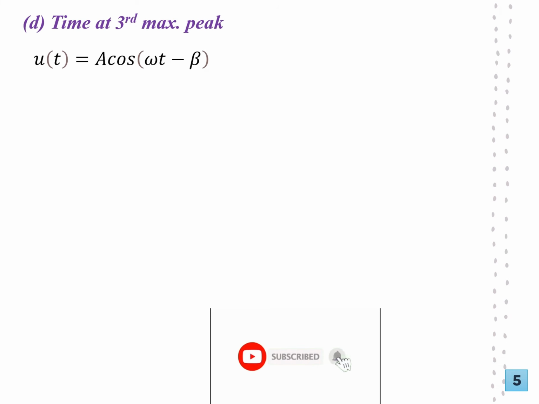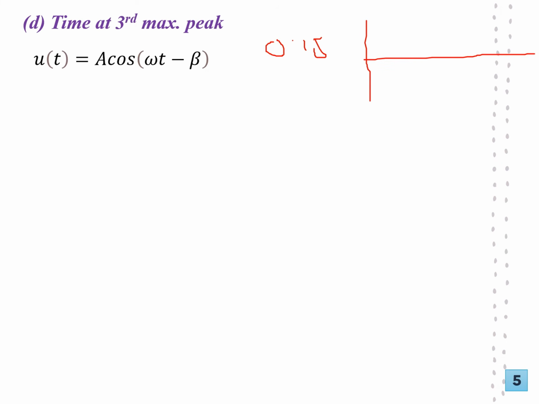Finally, the last part of our problem is, at what time does the third maximum peak occur? Remember, you might be tricked because you have already calculated the time, the period, at 0.15 second. You might just come and try to think of multiplying by 3, something like that. But what we need to know here is, how does our motion look like? We already know it's not starting at the origin 0. So we need the second, the third peak there. So we need to sketch our motion. On this, we know this is the solution, how our motion looks like, the solution to our problem.